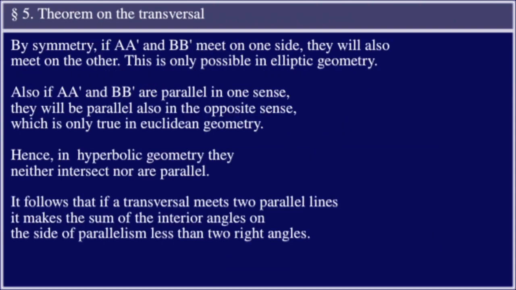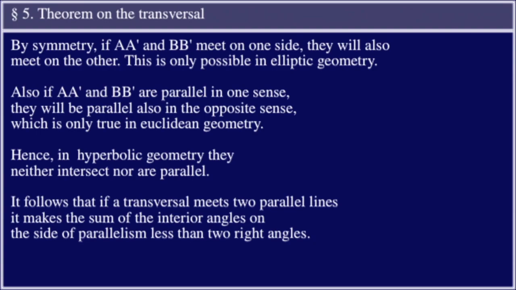By symmetry, if AA' and BB' meet on one side, they will also meet on the other. This is only possible in elliptic geometry. Also, if AA' and BB' are parallel in one sense, they will be parallel also in the opposite sense, which is only true in Euclidean geometry. Hence, in hyperbolic geometry, they neither intersect nor are parallel.